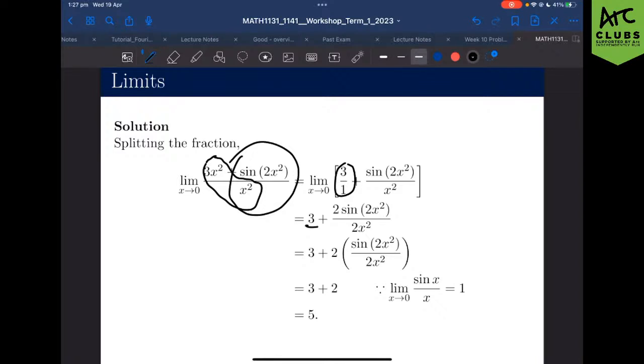Now, understanding that the sine of x over x, as x approaches 0, approaches 1, this number inside needs to match the number on the bottom for us to apply this identity. So we multiply the numerator and denominator by 2 to achieve this. Following the next line, we can replace that with 1 as we've taken the limit, and we arrive at the limit of 5. We all happy with that?